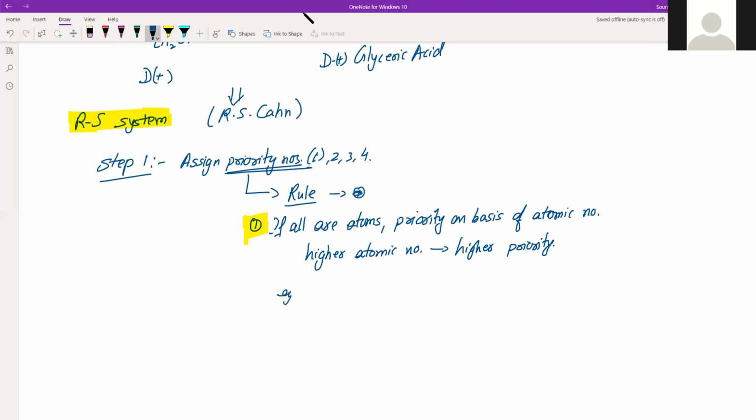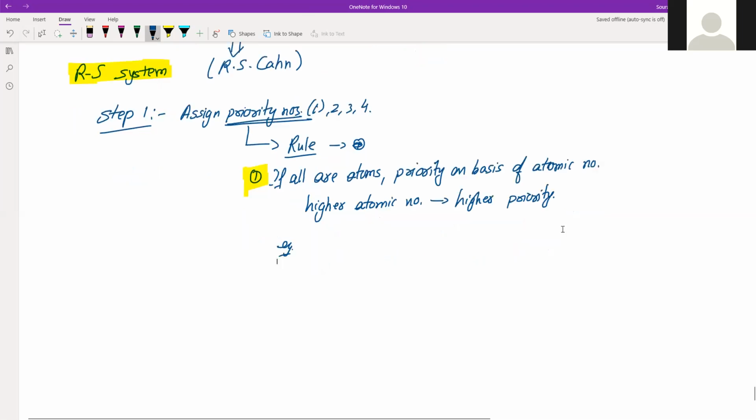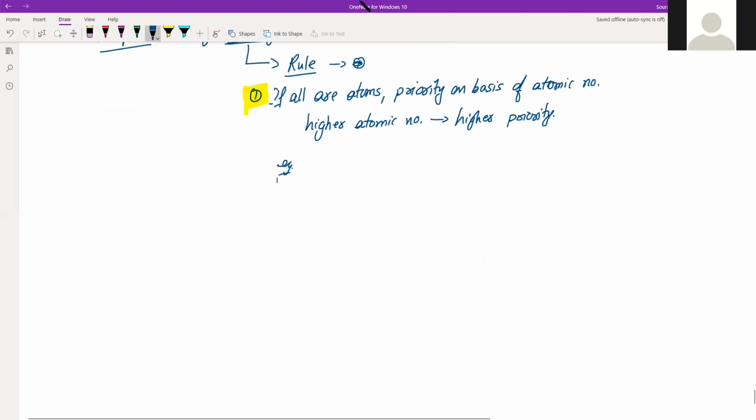Let us understand this by an example as well. Suppose we have a compound called bromo, chloro, iodo, methane.